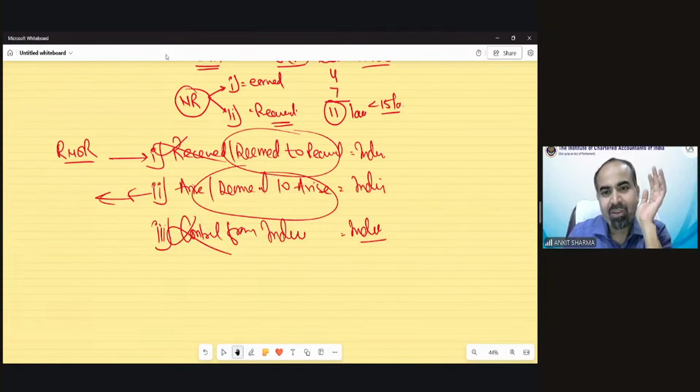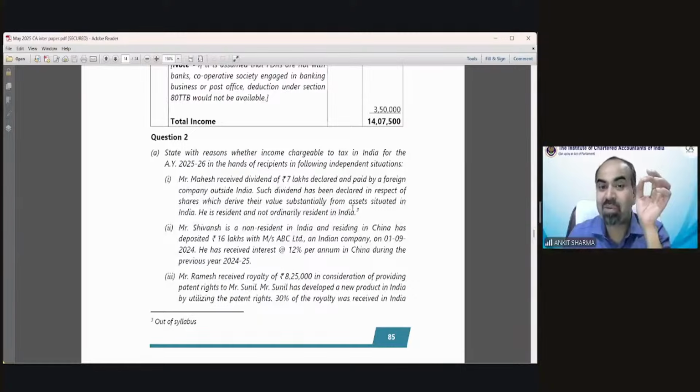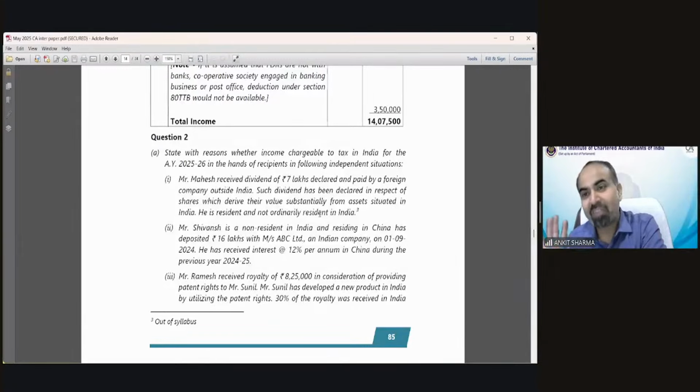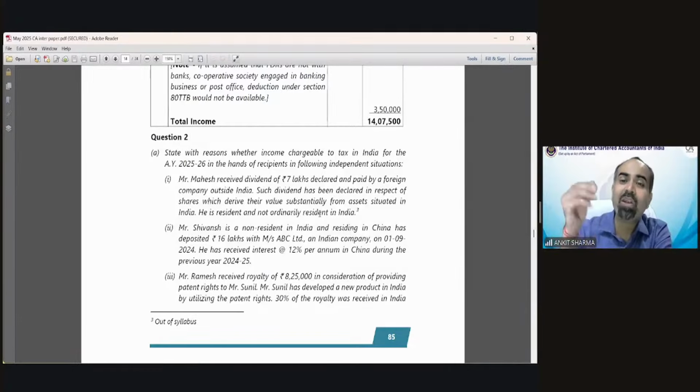Ever? Those talking about that dividend would be taxable on the basis of the substantial asset invested in the country. Have you ever read this kind of provision anywhere? And of course, your answer will be no. 100% will say no, we did not read like that. So if you did not read like that, then believe in yourself. Believe that there is no concept like this. So I would answer on the basis of my provisions.